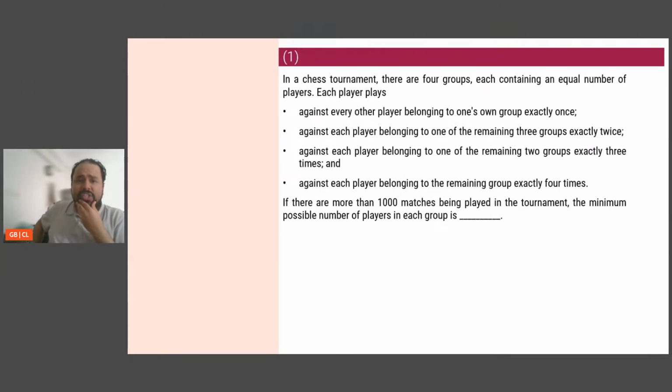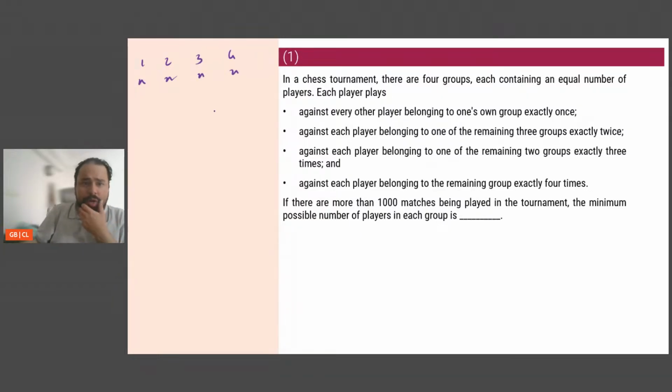First question क्या बोल रहा है? In a chess tournament, there are 4 groups, each containing an equal number of players. Each player plays against every other player belonging to one's own group exactly once, against each player belonging to one of the remaining 3 groups exactly twice, against each player belonging to one of the remaining 2 groups exactly three times, and against each player belonging to the remaining group exactly 4 times. Okay. So मेरे पास है क्या? I have 4 groups. So 1, 2, 3, 4. Each of them have an equal number of players.